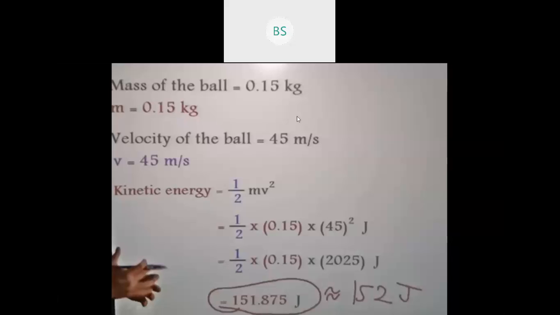For example, we'll take Malinga only, and there is a cricket field, and there are three stumps. Malinga will take two balls. First time he'll take a cricket ball, and the second time he'll take a tennis ball. When Malinga bowls with the cricket ball, you can observe that the stumps will move a little away.